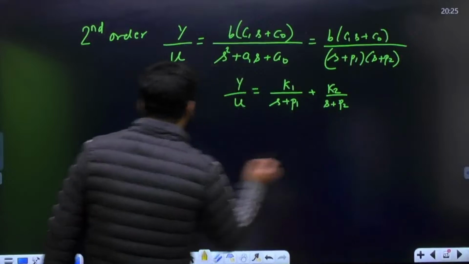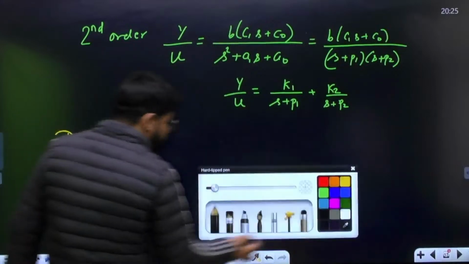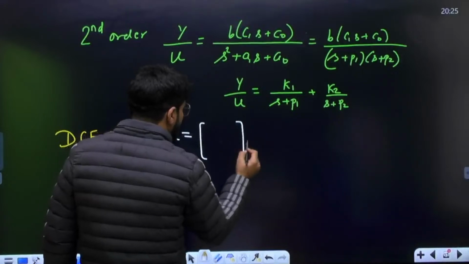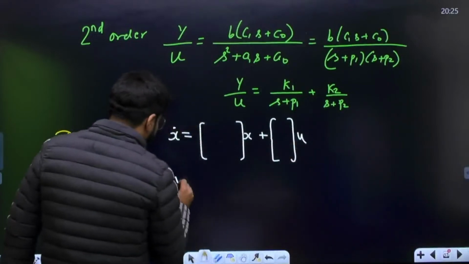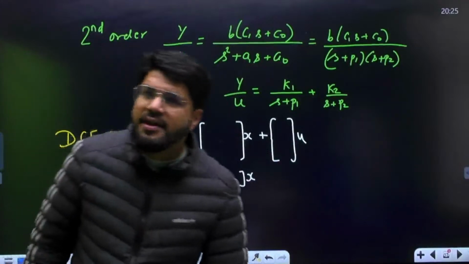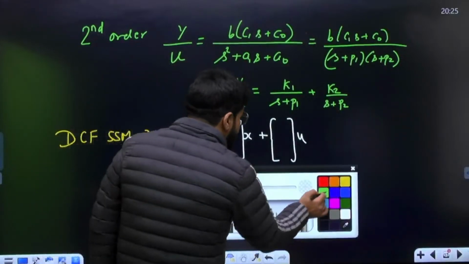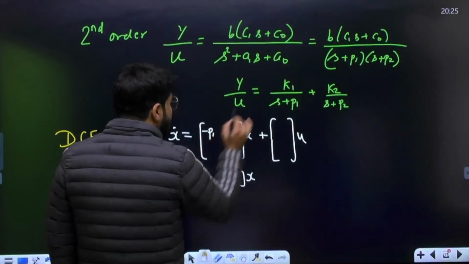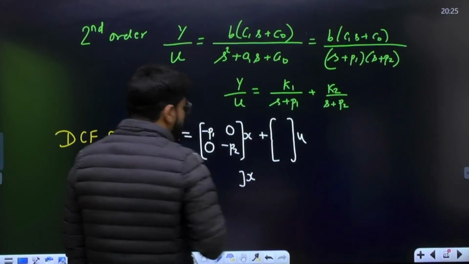Now, what is the DCF state space model for this? I will write down x dot equal to Ax plus Bu, for a second order system with 2 cross 2 matrices, and y equal to Cx. That is what you have to write down. Now, what is the A matrix I told you? DCF, diagonal canonical form, means A will be a diagonal matrix with the diagonal entries equal to the poles. When you solve for the poles, you get minus p1 and minus p2. All others are 0.